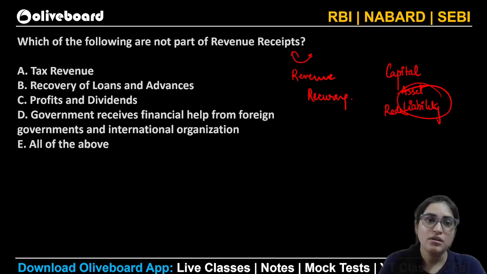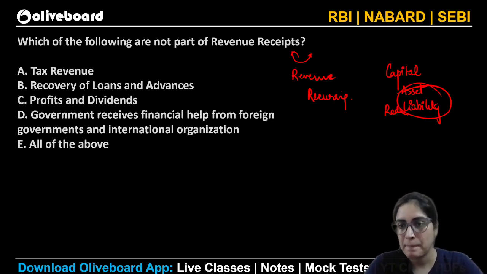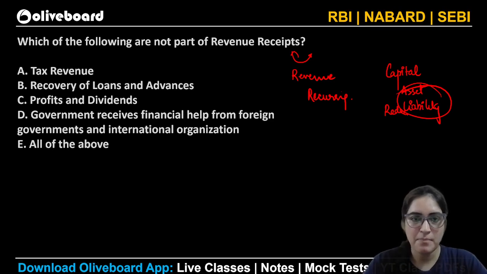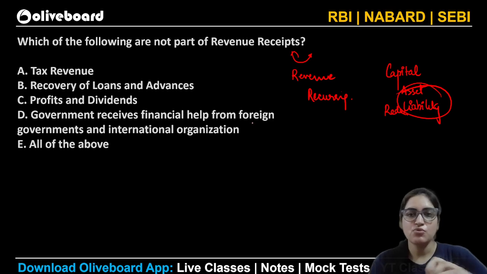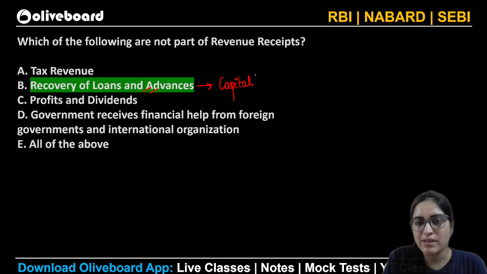When I talk about which of the following is correct, that's what we'll be focused on. The correct option would be recovery of loans and advances, because these form a part of your capital receipt. It's once in a lifetime.